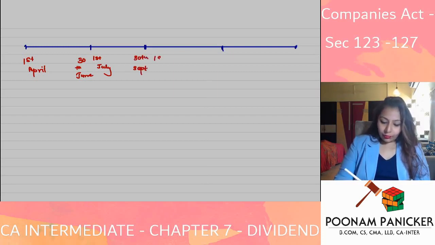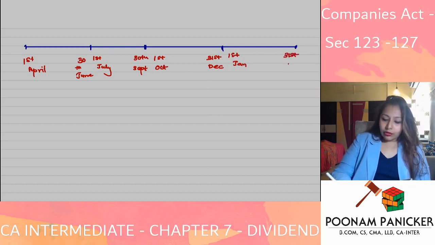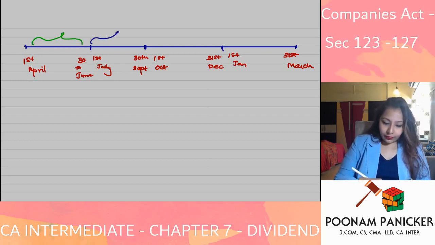Then from 1st of October to 31st of December. And then from 1st January to 31st of March. So how many quarters do we have? We have quarter 1, quarter 2, quarter 3 and quarter 4.